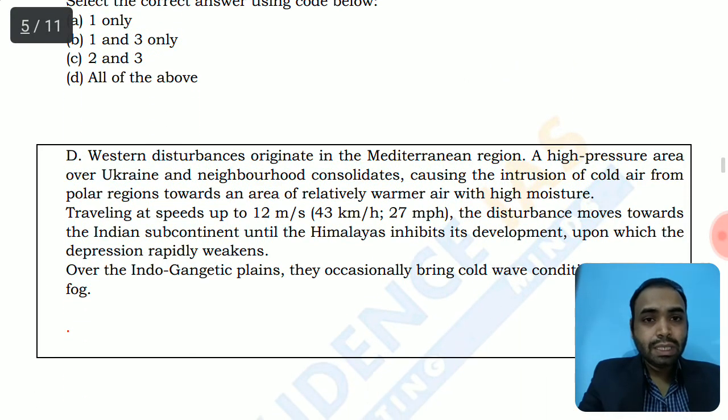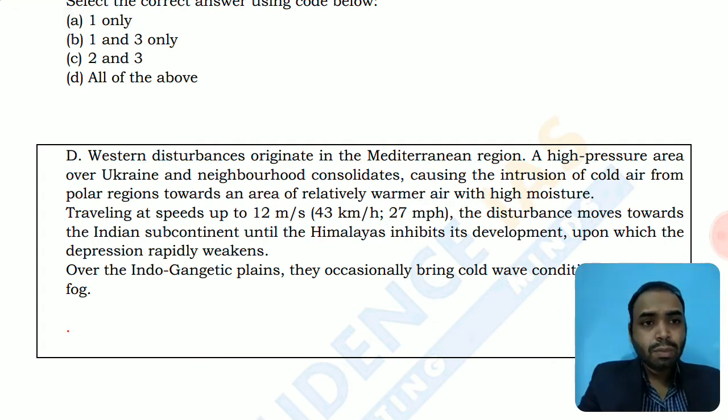Let's move on to read the explanation. Western disturbance originates in the Mediterranean region. We have studied this in our previous MCQs as well. A high pressure area over Ukraine and neighboring regions consolidates, causing the intrusion of cold air from polar regions towards an area of relatively warmer air with high moisture.